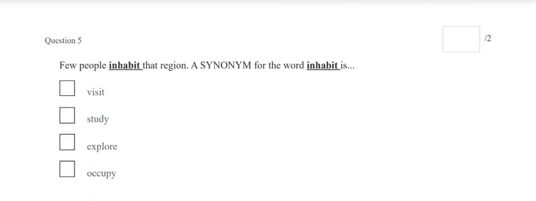Question 5. Few people inhabit that region. A synonym for the word inhabit is visit, study, explore, or occupy.